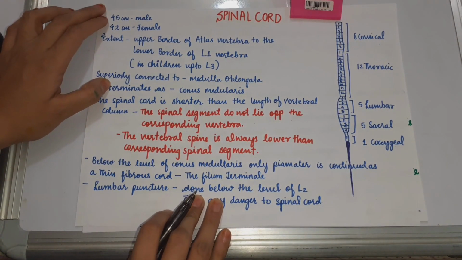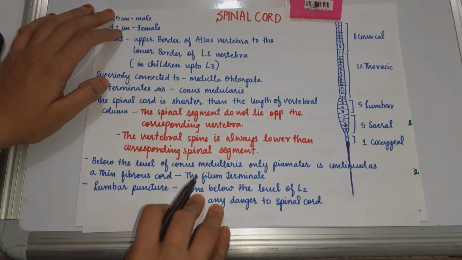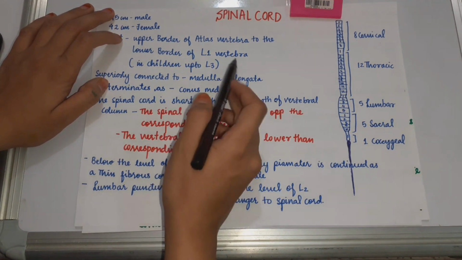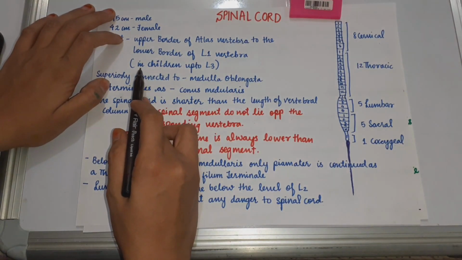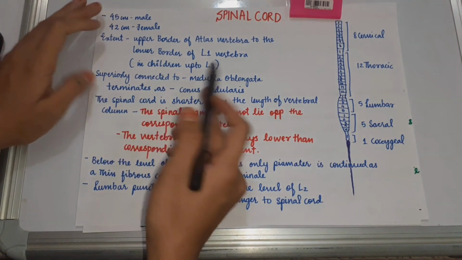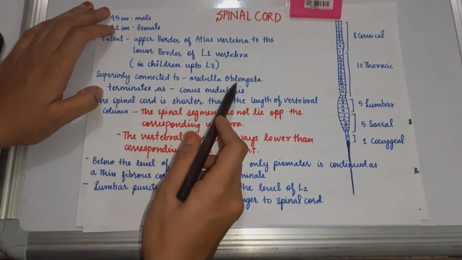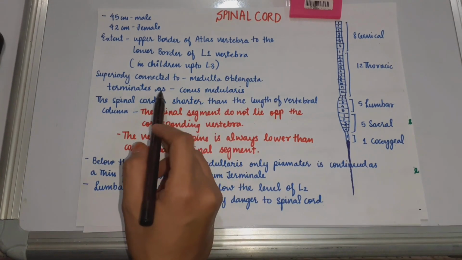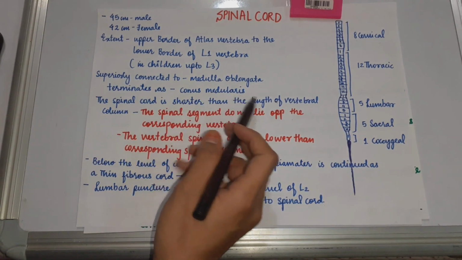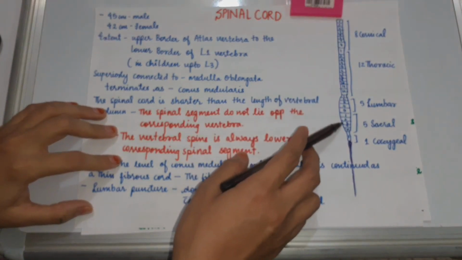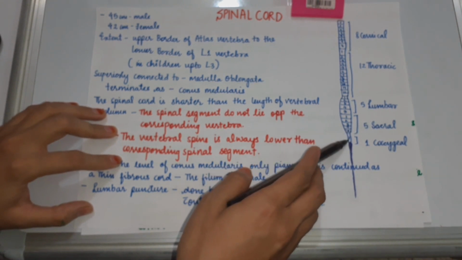It extends from the upper border of the atlas vertebra to the lower border of the L1 vertebra. In children it extends up to L3. Superiorly it is connected to the medulla oblongata, and inferiorly it terminates as the conus medullaris.